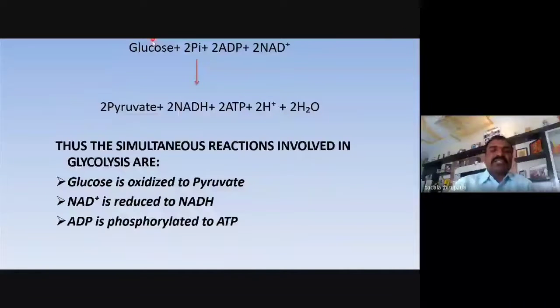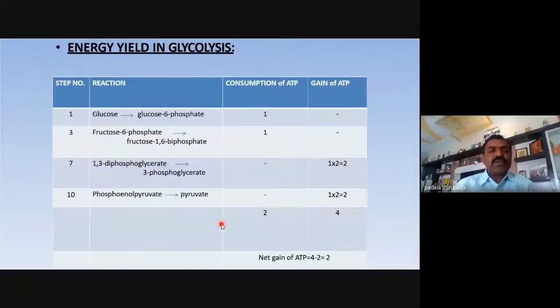Here, the glucose, 2 inorganic phosphate, 2 ADPs and 2 NAD plus give 2 pyruvate, 2 NADH, 2 ATP, 2 protons and 2 H2O. Thus, the simultaneous reactions involved in glycolysis are: glucose is oxidized to pyruvate, NAD plus is reduced to NADH, and ADP is phosphorylated to ATP.